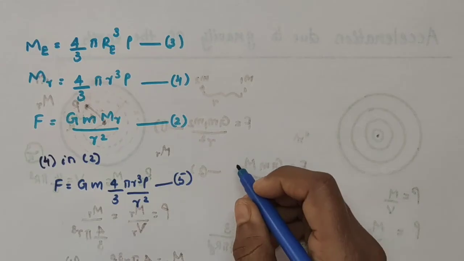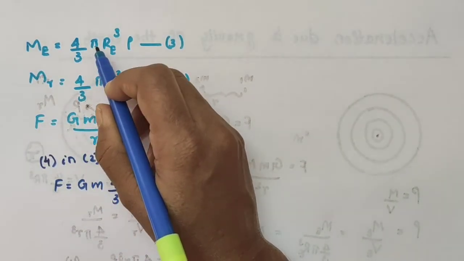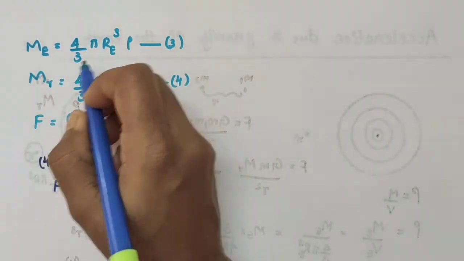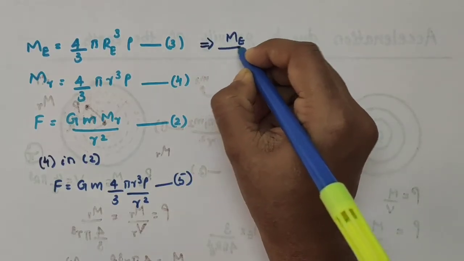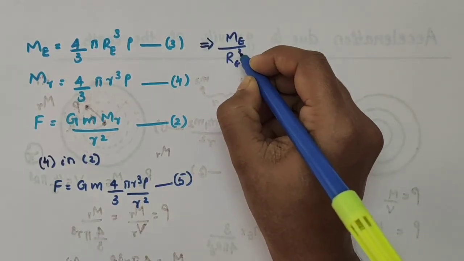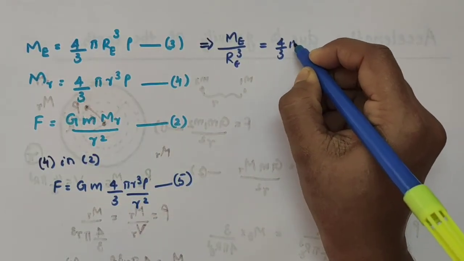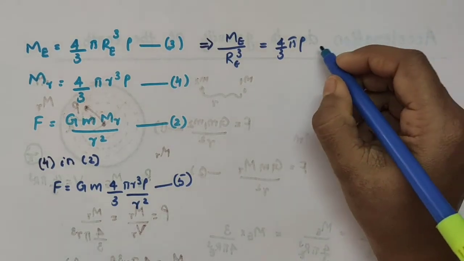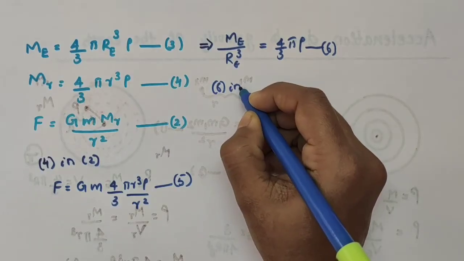Now you see, from equation number 3, that is M_E is equal to 4 by 3 pi R_E cube into rho. I am taking this R_E cube to this side, so that goes to the denominator, and this equation becomes M_E divided by R_E cube is equal to what? 4 by 3 pi into rho. I am taking this as equation number 6.